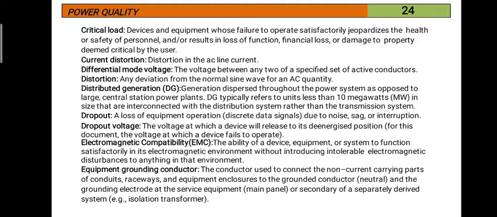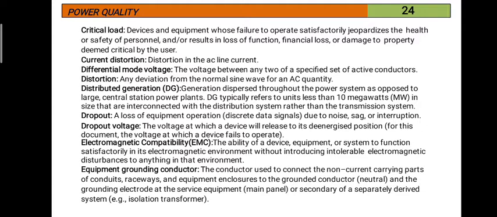Next, distributed generation, DG. Generation dispersed throughout the power system as opposed to large central station power plants. DG typically refers to units less than 10 megawatts in size that are interconnected with the distribution system rather than the transmission system.